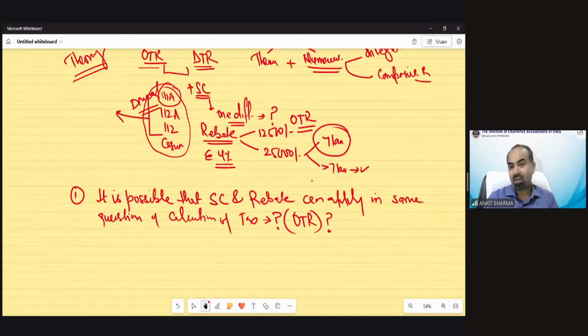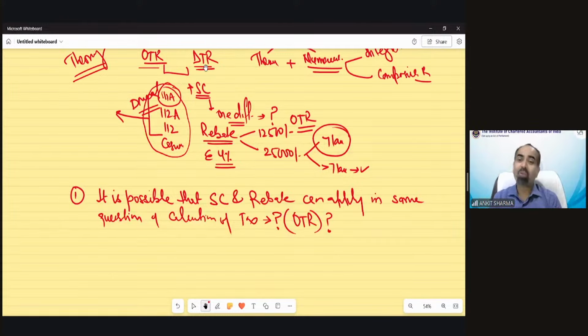Because rebate would be applicable only if income is up to 5 lakh rupees. After that, rebate cannot be applicable. And surcharge would be applicable only if income exceeds 50 lakh rupees. So is it possible that in the same question, surcharge and rebate both can be applicable? Let me see from the chat box. Prem Kumar is saying no surcharge, only after 50 lakh. Miss SH is saying no. Ishan is saying yes. But if you are saying yes, you have to tell me, Ishan, how it's possible.